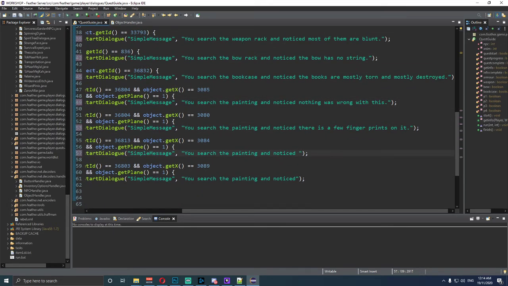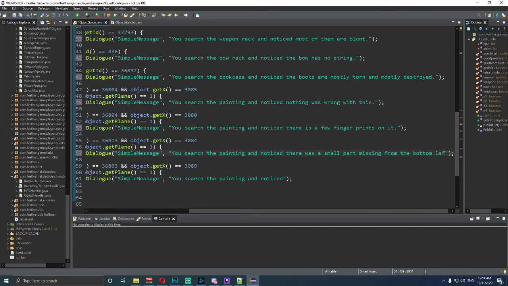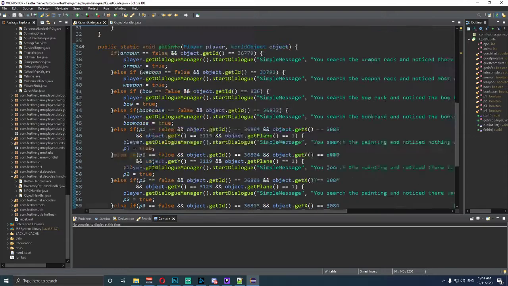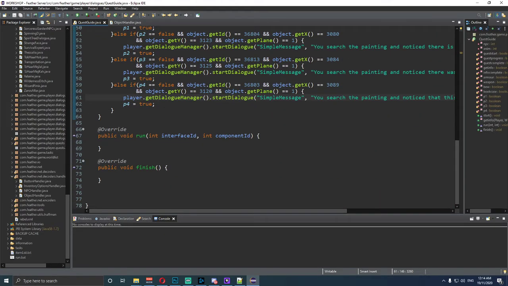Okay. The one underneath that is, there was a small part missing from the bottom left. Okay. And the last one goes, noticed that this, oh my gosh, looks like it was replaced. Okay, Control S to save all that. Now that there is that code that we needed done, we can work on the run method, and once we've done the run method, I'm pretty sure that's the end of this tutorial. So that's pretty good.